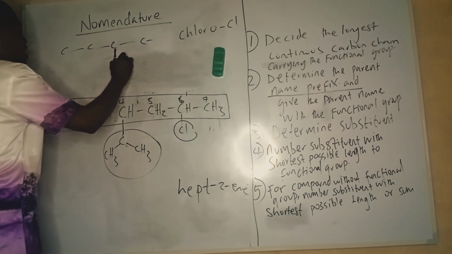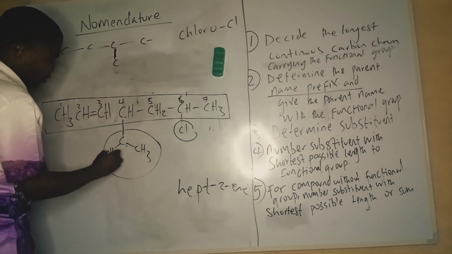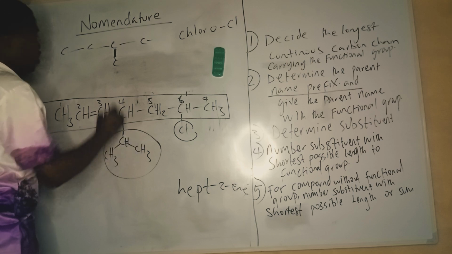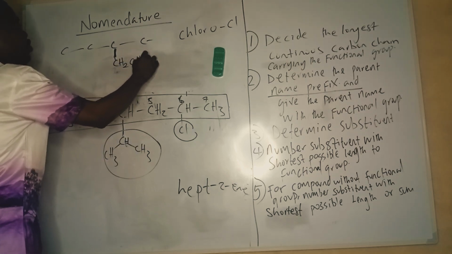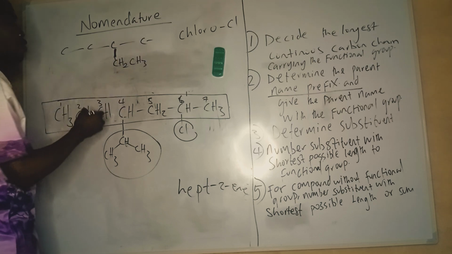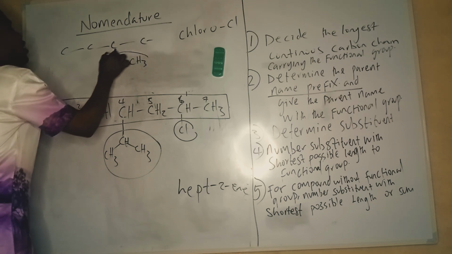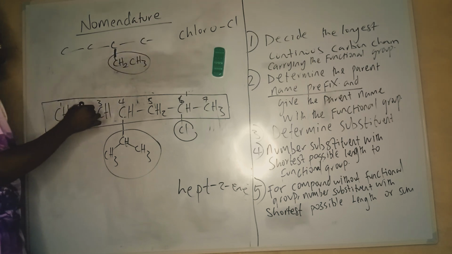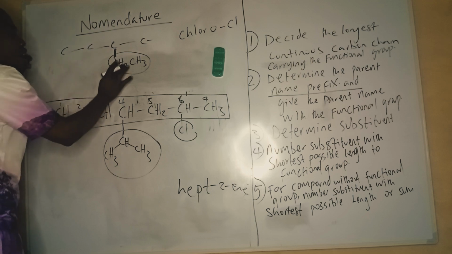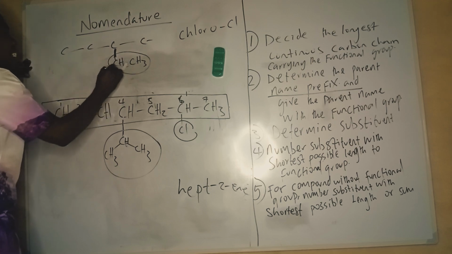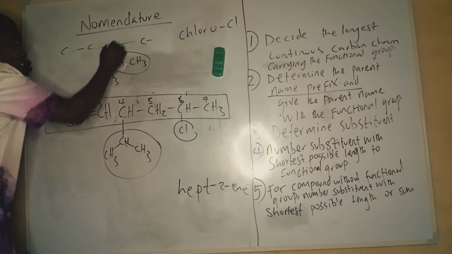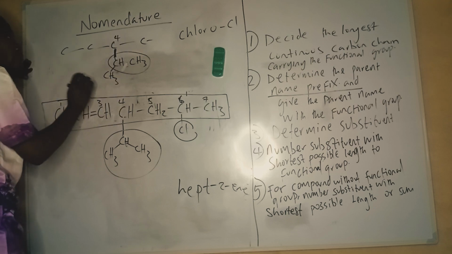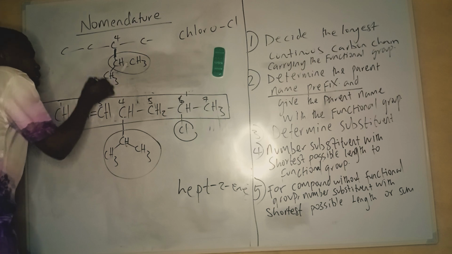Now we have a C. I hope I'm not missing something. There's supposed to be an H here, pardon. CH2CH3. So which substituent would this have been? This is a 2-carbon alkyl, so this substituent would become an ethyl. But the ethyl along the line has a methyl group. So this one is ethyl, 4-ethyl, but it has an extra methyl group.